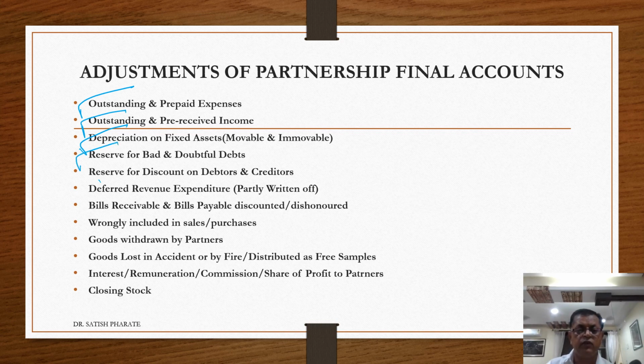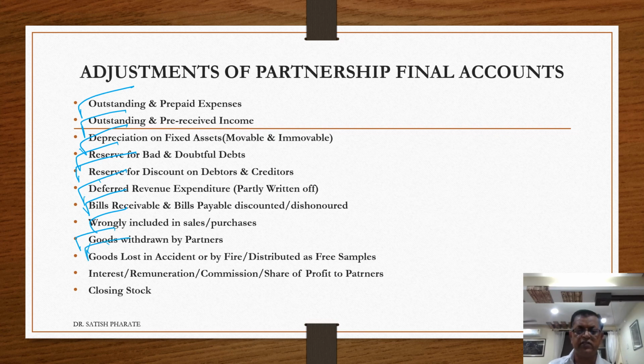Next one is reserve for bad and doubtful debts. Provision to be made, reduced from debtors, recorded on balance sheet liability side. Reserve for discount on debtors and creditors. Accordingly, treatment will be given to the debtors and creditors. Deferred revenue expenditure, as we have discussed, amortization of expenses. Then bills receivable and bills payable discounted and dishonored. Accordingly, if adjustment is given, treatment has to be given. Wrongly included in sales and purchases will be deducted from the concerned sales or purchases and will be shown separately on the expenditure side or asset side or liability side, as the case may be.